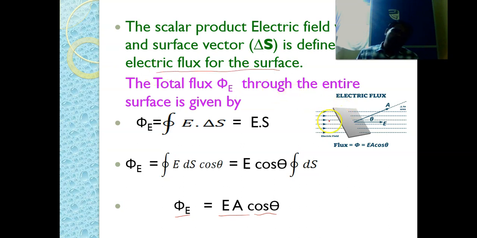So this is our electric field. We have taken a uniform electric field, that means the electric field intensity at each and every point is uniform or the same. We have taken one surface, this particular surface.